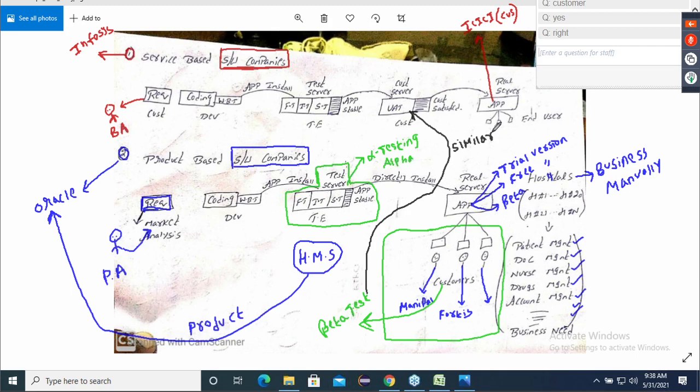Next, in service-based, the whole product is given to the customer along with the code. But in product-based, we don't give the code to the customer. We give only the application format to multiple customers. And alpha testing and beta testing are the words used in product-based companies. These basic differences, at least I've got a clarity now. But from this whole thing, they will only ask you what is alpha, what is beta. That definition I will give you. But extra knowledge I've given.